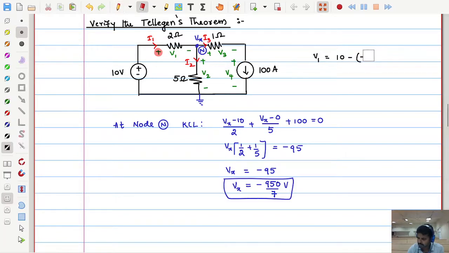Now 10 minus Vx is minus minus plus, so 950 by 7. How much is this? 10 plus 950 by 7 is 1020 by 7 volts. This is V1. Now in the same way, can you find the current also immediately? I1 also here.